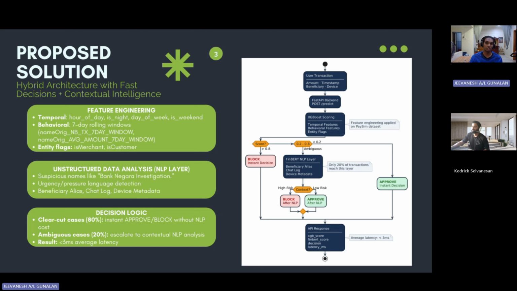If it is lower than 20%, the transaction will be approved immediately. But if it's in the middle, then the NLP layer will come in and analyze the unstructured data so we can get a better analysis of the transaction. This makes sure that we don't have too much latency, since we don't have to analyze everything with our FinBERT model. Since the FinBERT model is very heavy, we don't use it for everything.